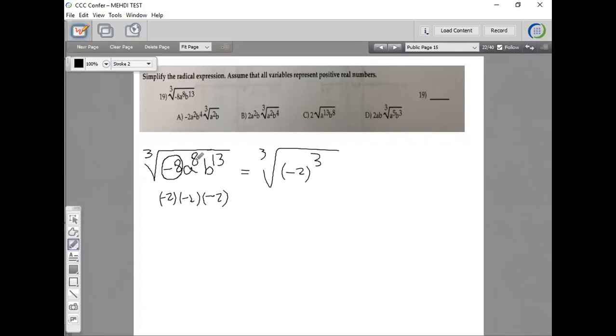Now, a to the power of 8, can I make this cube root of something? A to the power of 3, another a to the power of 3, that would be total of 6, and then another 2 gives me 8. 3 plus 3, 6 plus 2 is 8. So you want to have as many 3 of a kind as possible here, so I can move this out of the radical. B to the power of 13. I can write b to the power of, what's the number below 13, which is a factor of 3.